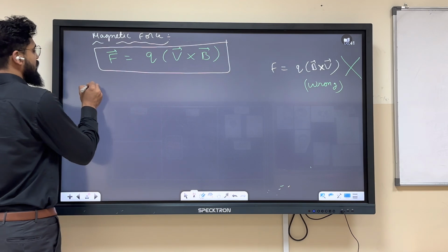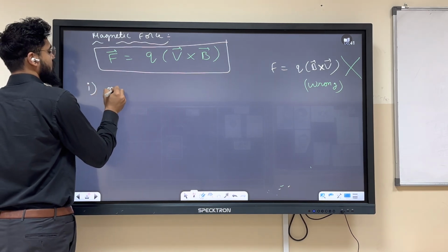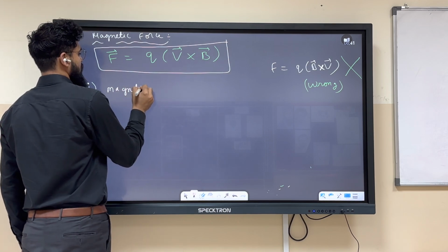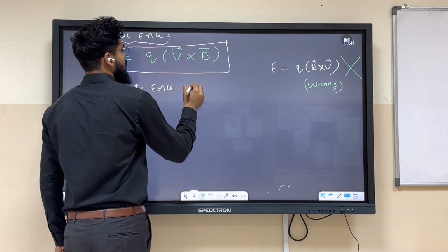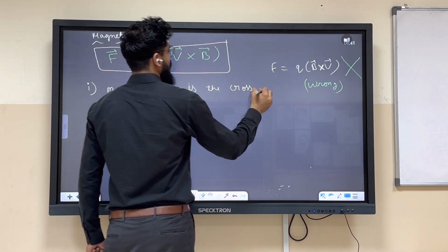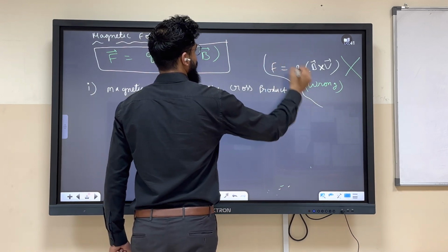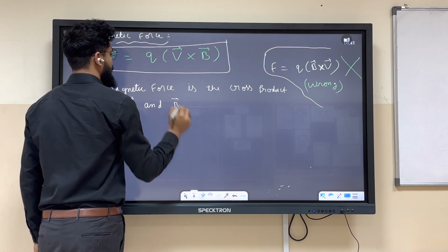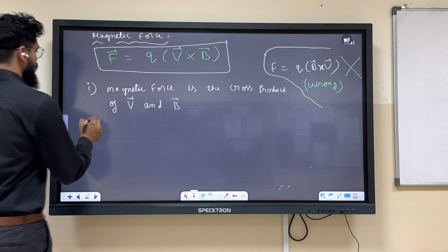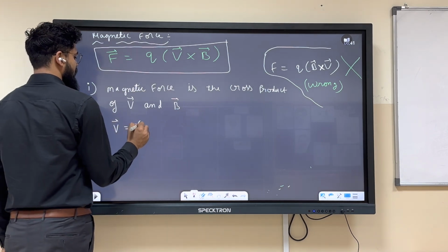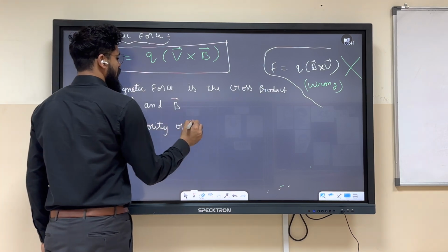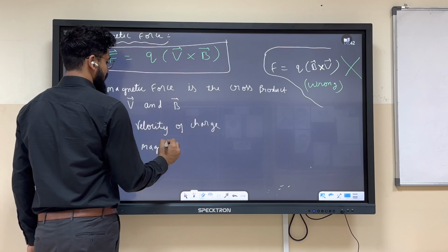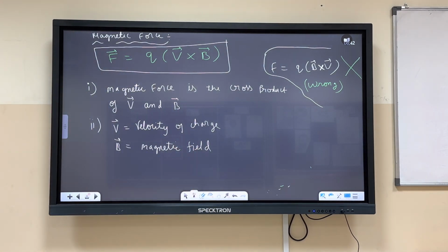So first thing, magnetic force is the cross product of V and B. Over here, if you are wondering what is V, V is the velocity of charge, and B is the magnetic field.